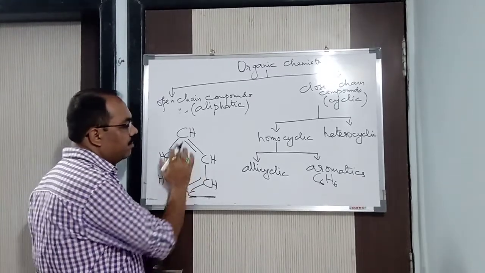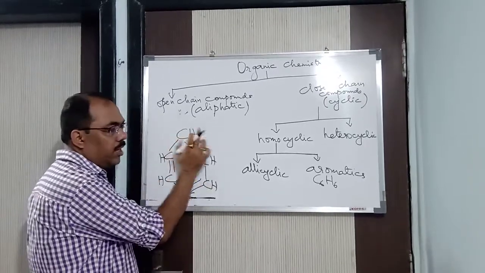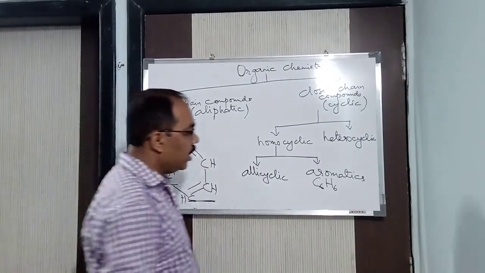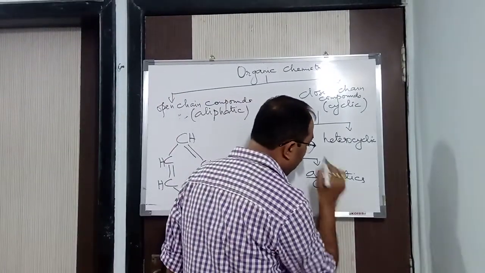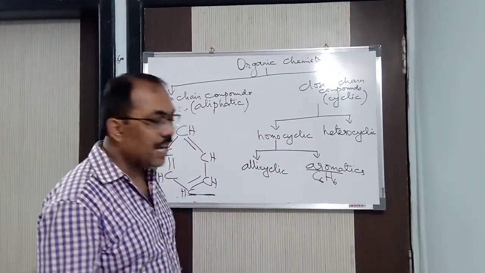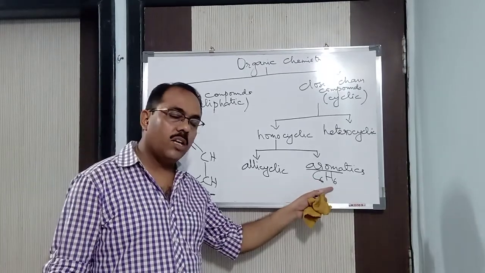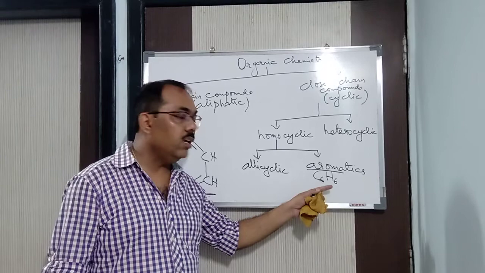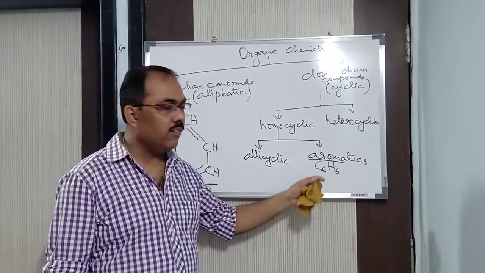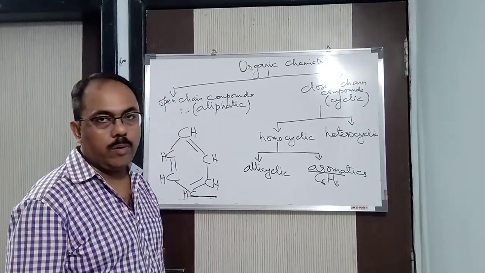In case of alicyclic compounds, we did not have alternately single and double bond. We did not have any benzene ring, but in aromatic we are having benzene. And moreover, the word aromatic is made up of 2 words. Aroma. What do you mean by aroma? Aroma means a compound which has some characteristic smell. So these compounds have some characteristic smell from which we identify that this is an aromatic compound.